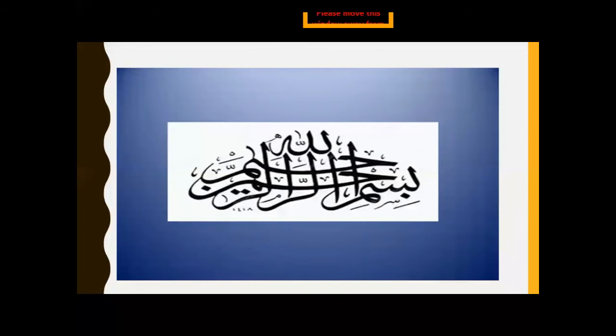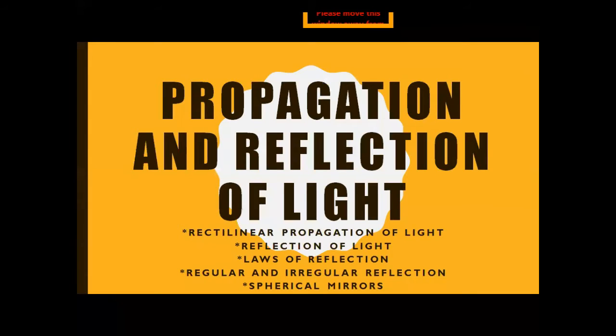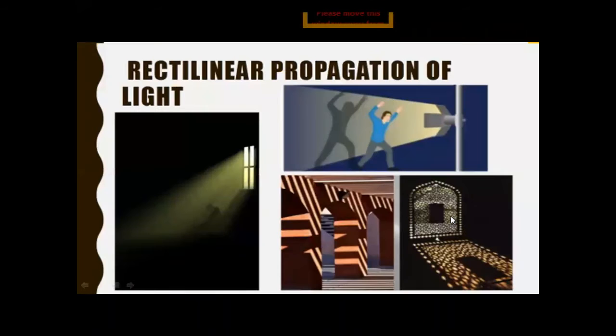So today we start a new chapter, that is chapter number 13, propagation and reflection of light. And today's topics are rectilinear propagation of light, reflection of light, laws of reflection, regular and irregular reflection, and spherical mirrors. Okay, so our first topic is rectilinear propagation of light.